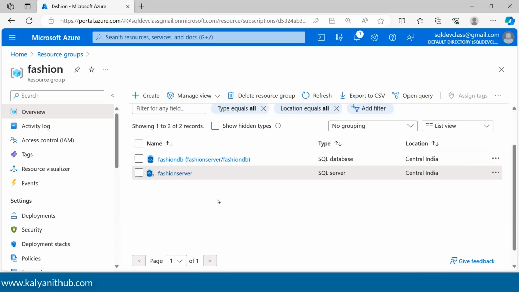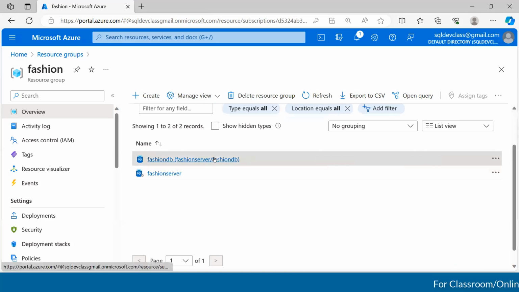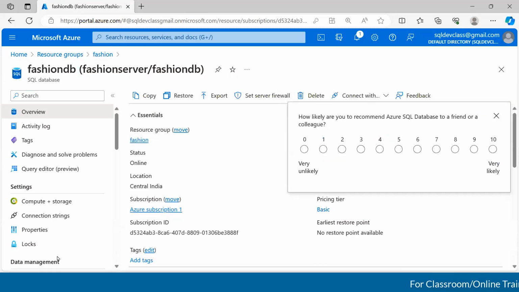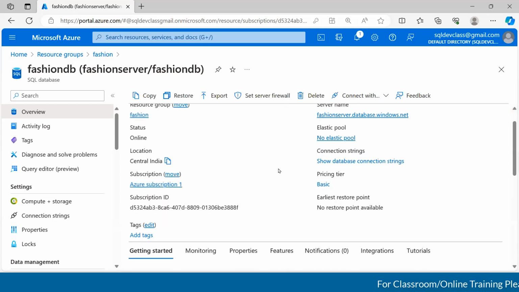But now let's get inside the database, and then let's try to connect to the database that we have created. Let's get inside. FashionDB is the name of the database, guys, that we have given. Right? What is that? Recommended? No, I don't have any opinion for now.